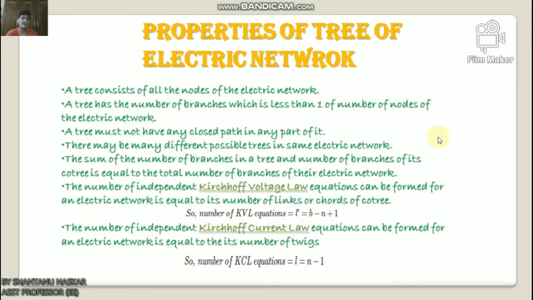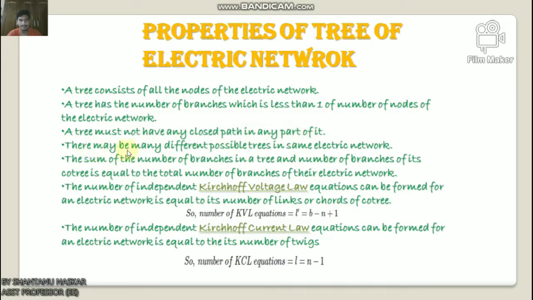Let us summarize the properties of a tree of an electric network. A tree consists of all the nodes of the electric network. A tree has a number of branches which is less than the number of nodes of the electric network by 1. A tree must not have any closed path in any part of it.